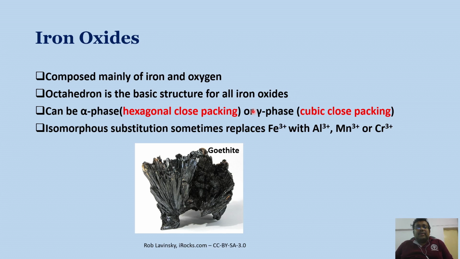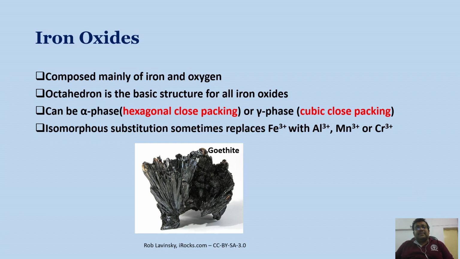You can see the 12-fold coordination which we discussed in our previous lecture to understand what is hexagonal closest packing and cubic closest packing. Isomorphous substitution sometimes replaces iron with aluminium, Mn3+ or Cr3+.